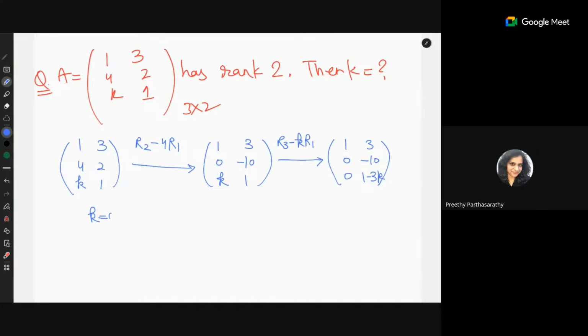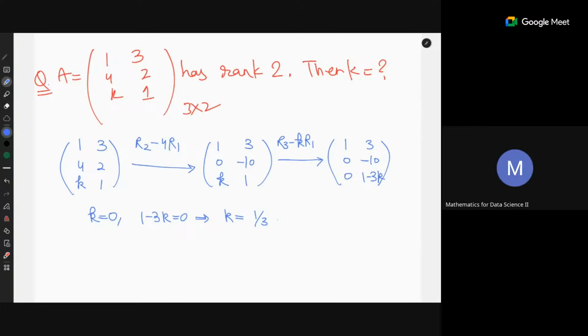What are the other possibilities? Then 1 minus 3K is equal to 0. That is one possibility. But K can't be 0 there, because if K is 0, then 1 is not equal to 0, so it was not in RREF form.